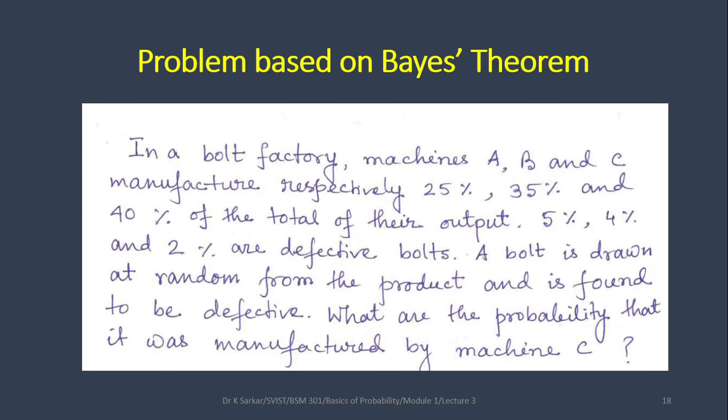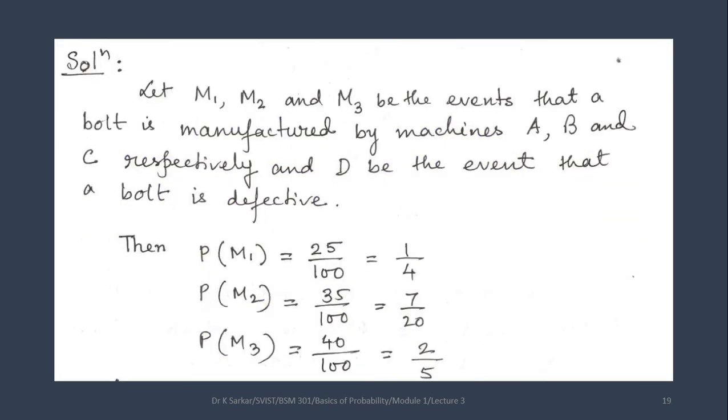Machine A manufactures 25%, so that is 1 by 4. Similarly, probability of manufacturing from machine B, M2, is 35%, 7 by 20. And similarly for machine C, we will have 2 by 5, 40%.